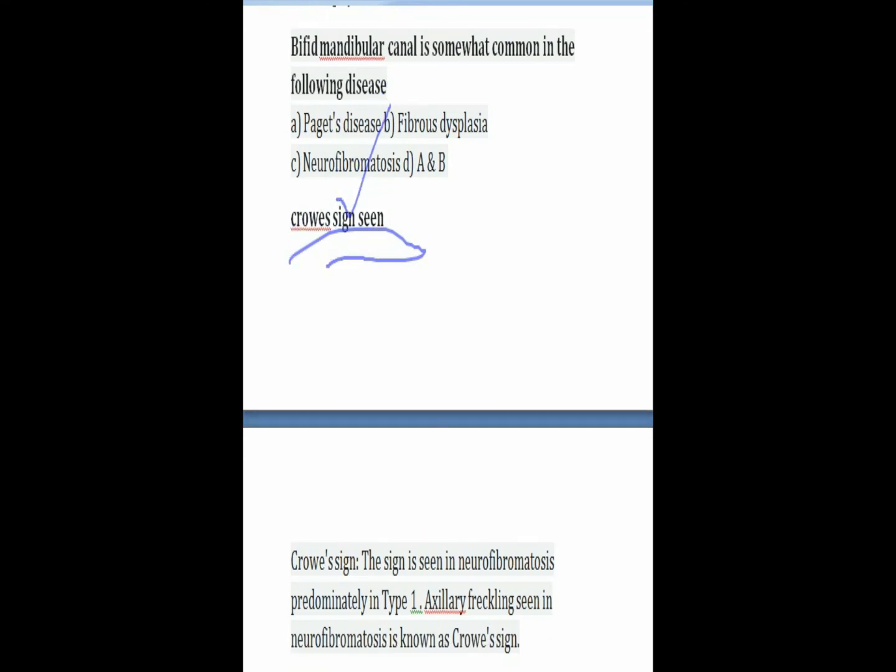Bifid mandibular canal is seen in neurofibromatosis. Now, bifid mandibular canal is somewhat common in the following. The answer will be neurofibromatosis. The Crowe's sign is seen in, we discussed the Crowe's sign. It is the axillary freckling. That is, brown spots on the skin are known as Crowe's sign. So remember that.